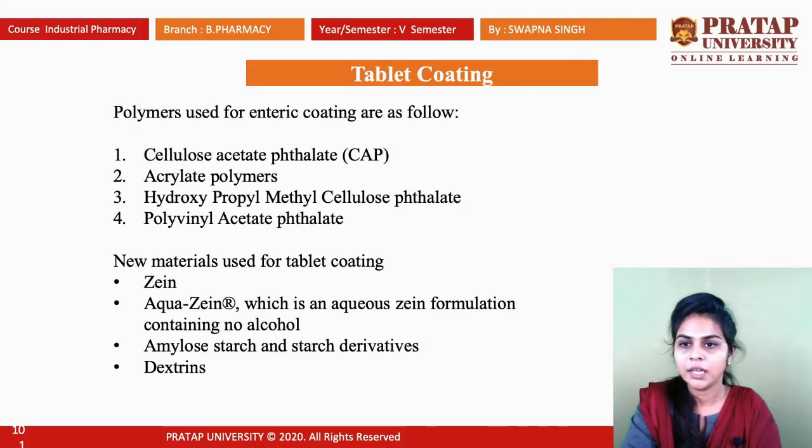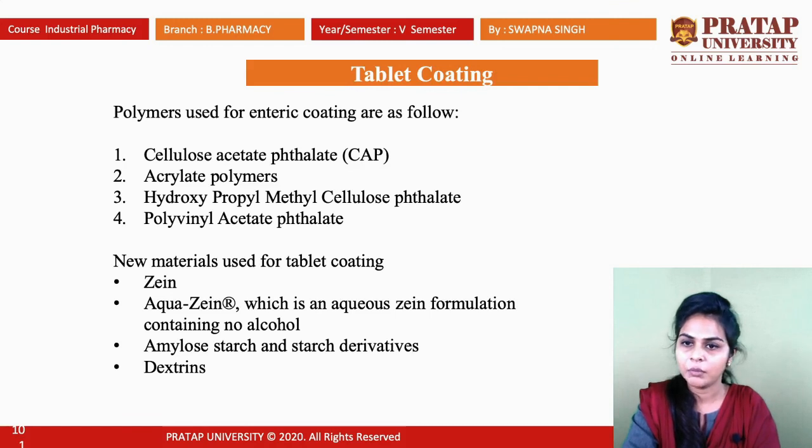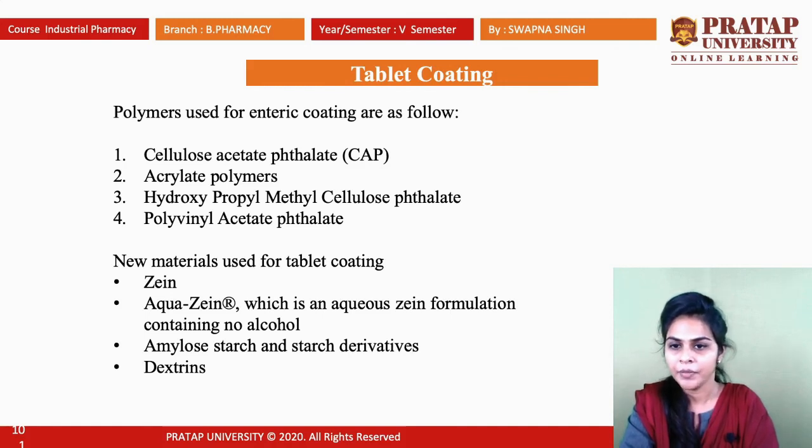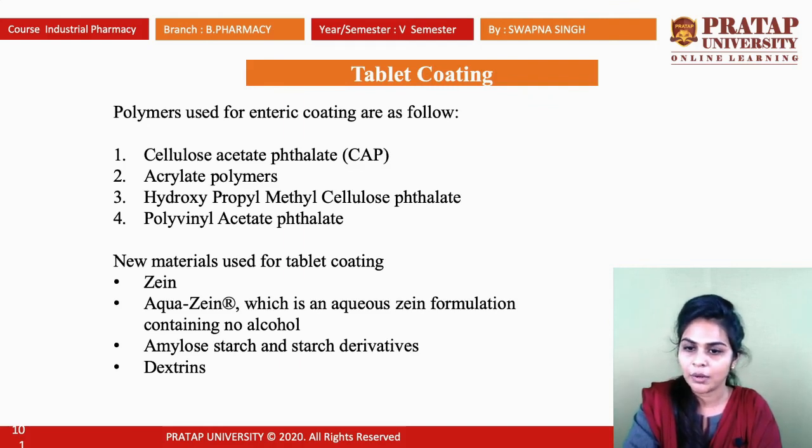Okay, there are different polymers which are used for enteric coating. First is cellulose acetate phthalate, acrylate polymer, polyvinyl acetate phthalate, hydroxypropyl methyl cellulose phthalate. But nowadays some new materials are used for tablet coating, like zein, which is an aqueous zein formulation containing no alcohol, and the normal zein, which contains a small quantity of alcohol. Okay. Next is amylose starch and starch derivatives. Last one is dextrin.